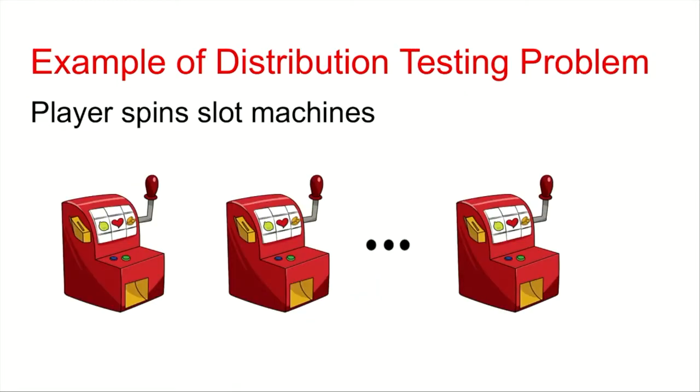So let's see how this structural condition actually falls into the context of distribution testing. Let's say you're a high roller and you go to a casino, and there are various slot machines, and you play each slot machine once, and you want to distinguish the following two cases.